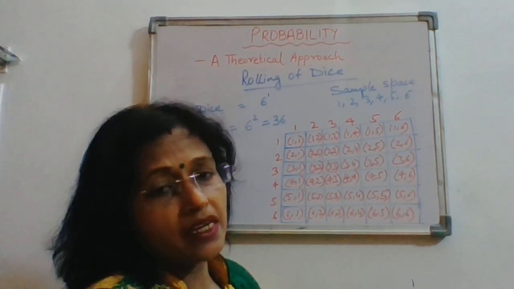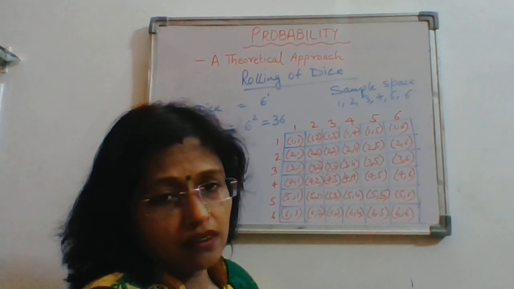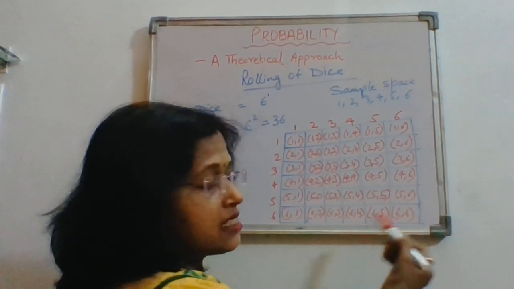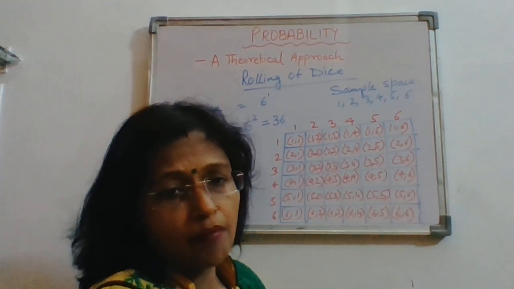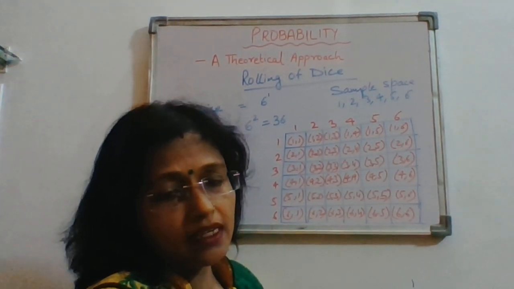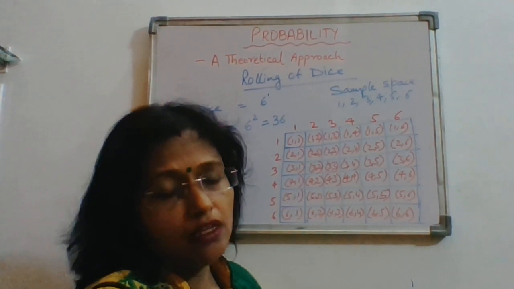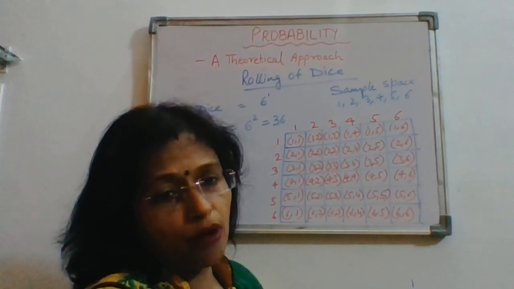And a sum greater than 12: you can see that 6, 6 means the maximum is 12. So greater than 12 is also not possible. So this is also an impossibility.